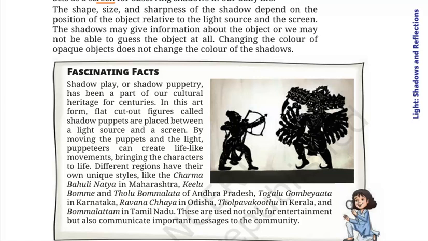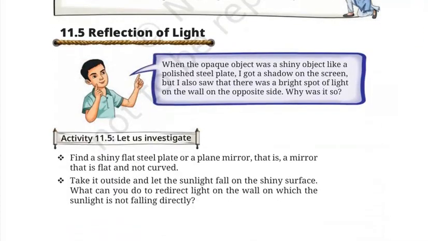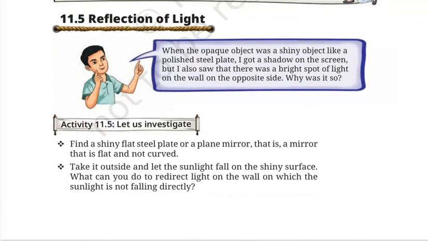All right, now changing the color of the opaque object does not change the color of the shadows. Okay, because shadows are formed just by blocking the path of the light, so color does not matter. All right. Now, we have learned about shadow formation. Now we will learn about reflection of light.